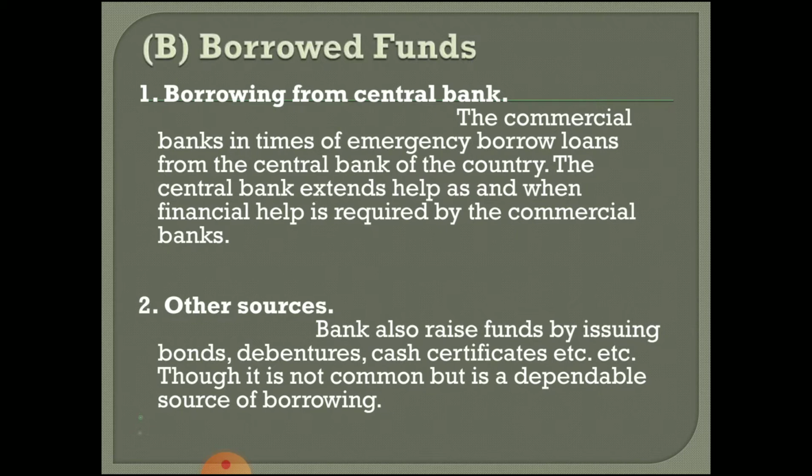Where there is an immediate capital requirement, or an immediate money requirement for the commercial banks, immediate help is required. In that case, these commercial banks will go and ask for money from the central bank. The central bank will give them money and fulfill their capital requirement. So this is the first important source, which we call borrowing from the central bank.